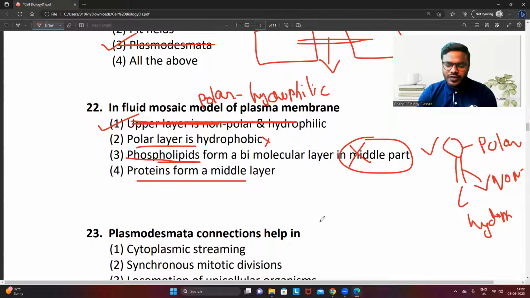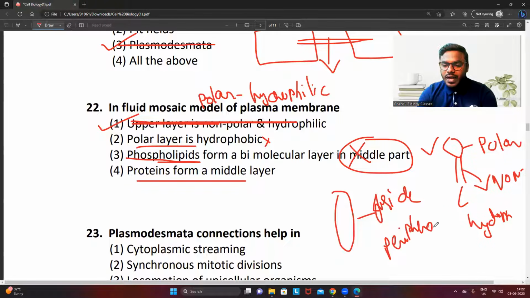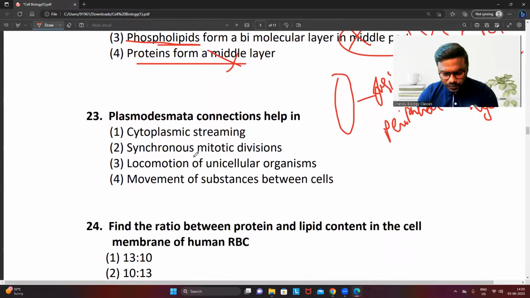Proteins never form a layer, first of all. Proteins are always integrated, either inside, which we can call integral protein, or in the peripheral, on the outer or in the deeper inner. They never form a layer, first of all. Hence, the correct answer is the fluid mosaic model. The upper layer is polar and hydrophilic in nature. That is the true statement.